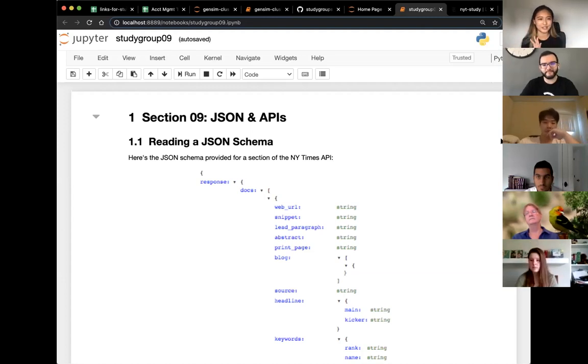The way I actually create these notebooks is I Frankenstein together a bunch of important things from Learn and then throw in a little bit of extra stuff. So if you've gone through Section 9, some of this might look familiar.